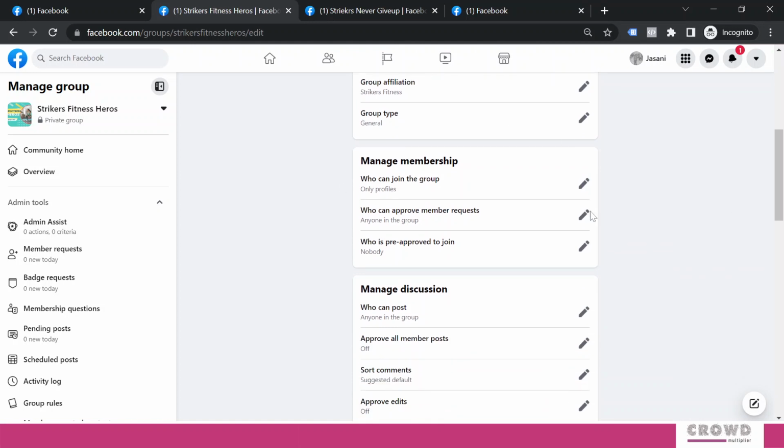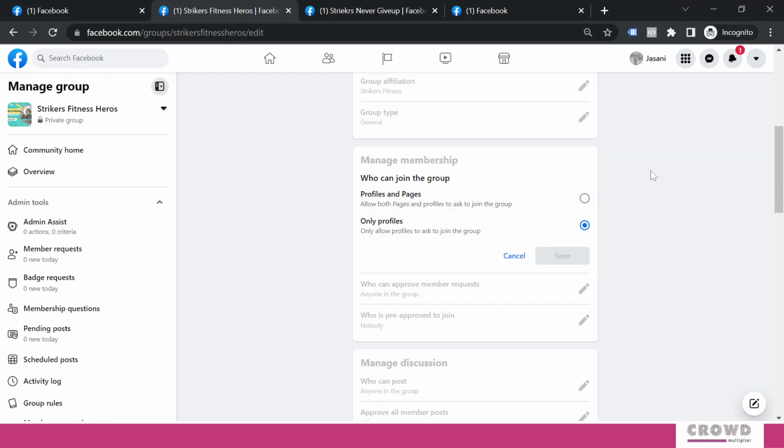Now manage membership. Who can join the group? Let's click this pencil icon. Now over here you need to decide whether you want to allow only profiles or profiles and pages. Only profiles means the real people, and pages, any brand page can also be a part of your group. I am okay with that. This can be your personal choice whether you want to allow pages or not. Depending on that, you can select this and click save.